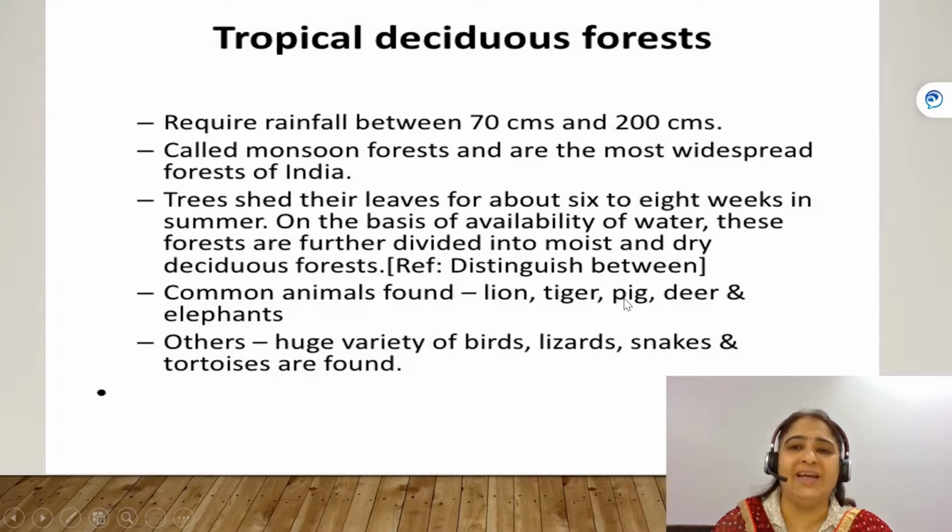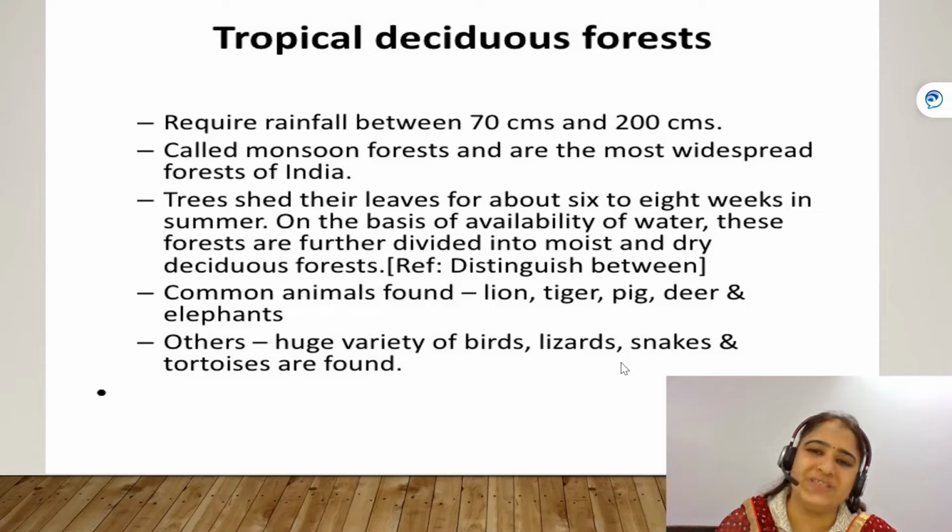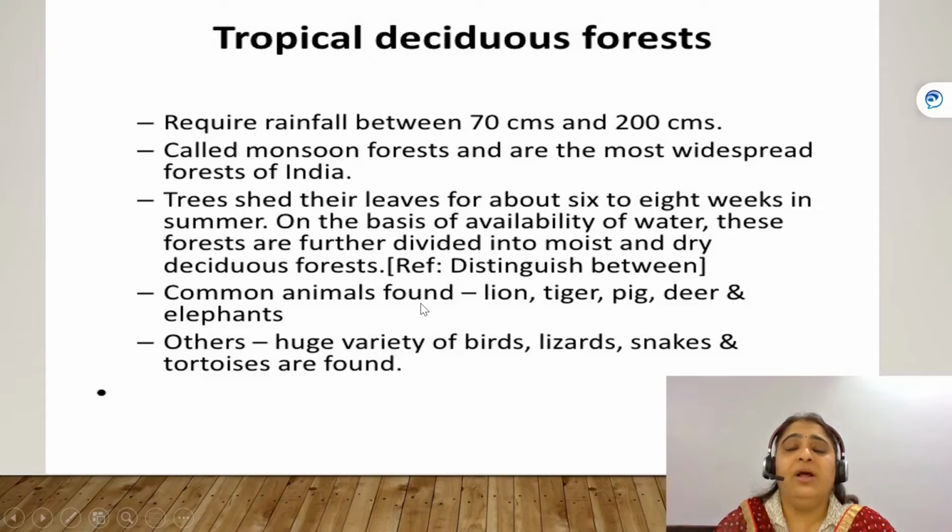And we categorize these forests on the basis of rainfall or water availability, and they are divided into two categories, that is moist deciduous and dry deciduous forest. The common animals which are found in both the forests are lion, tiger, pig, deer and elephants, and they have different varieties or species of birds also, like lizards, snakes, tortoise, etc.